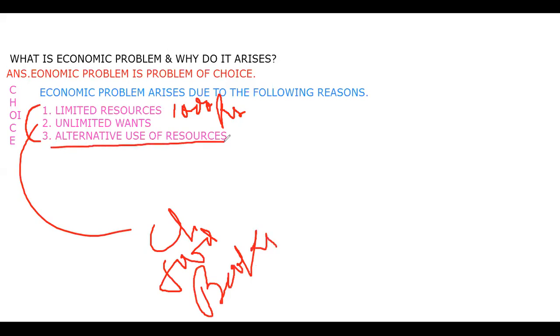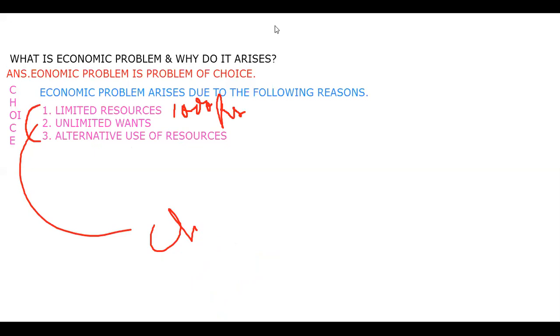And when we say alternative use of resources, we are explaining that it has alternative uses, which means you can have the resource to be spent on various things, like you can buy various things from that 1000 rupees.